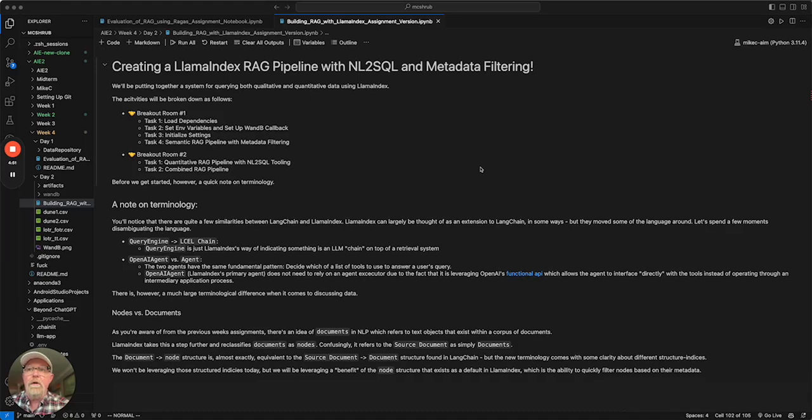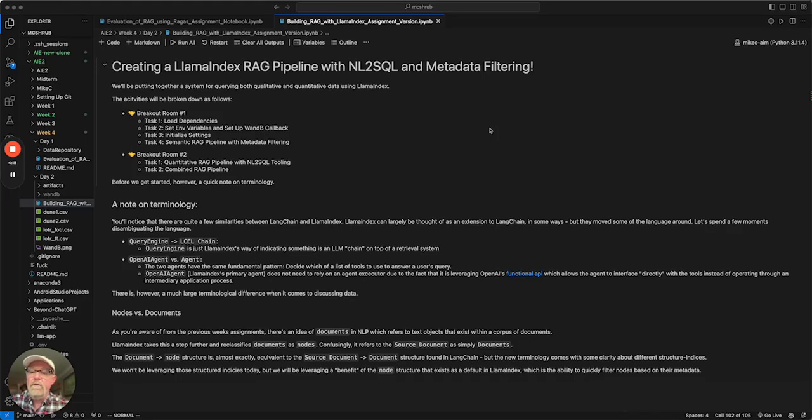This is all about LlamaIndex, and the big challenge on this assignment is a movie challenge. Lots of crazy things going on in this. Very cool: how can we combine the concept of quantitative and qualitative in a RAG pipeline for our Q&A? For this, we are going to be using LlamaIndex as our orchestration.